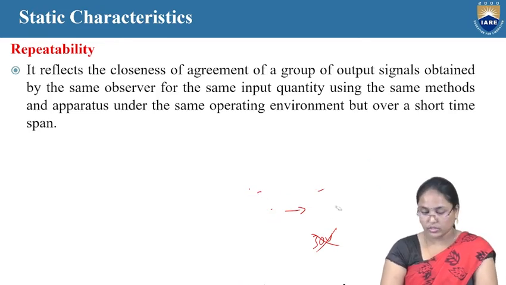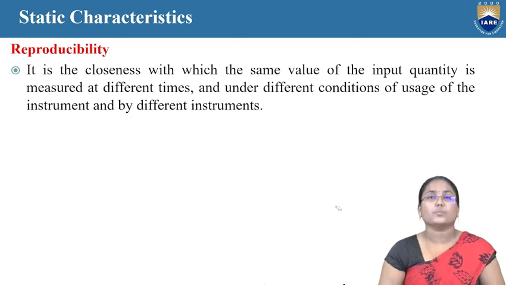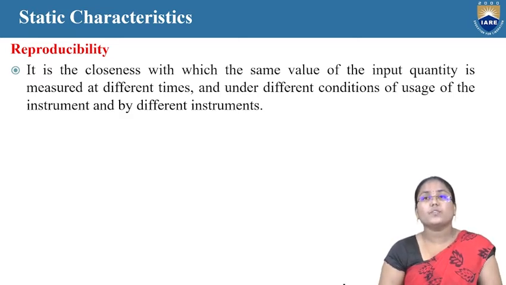Now let's look at the next one, that is reproducibility. It is the closeness with which the same value of the input quantity is measured at different times, under different conditions of usage of the instrument, and by different instruments.